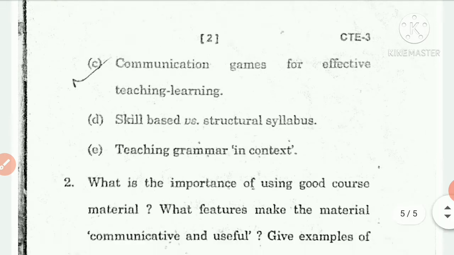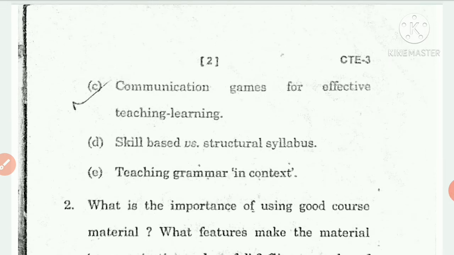Today I will discuss communication games for effective teaching learning, which is a BIT number C short notes of IGNOU exam CTE 3, Certificate in Teaching of English, Teaching Strategies short notes. Here I will give you clues and tips on how to write short notes in the IGNOU English exam to score good marks, meaning 60 or 70 and above, inside the CTE 3 program. So let us discuss communication games for effective teaching and learning.